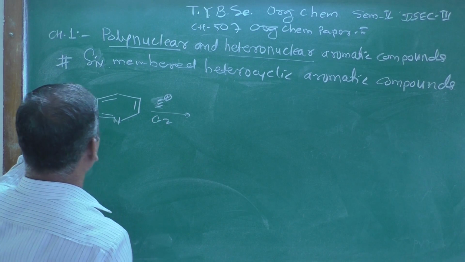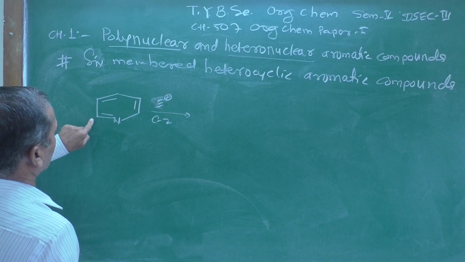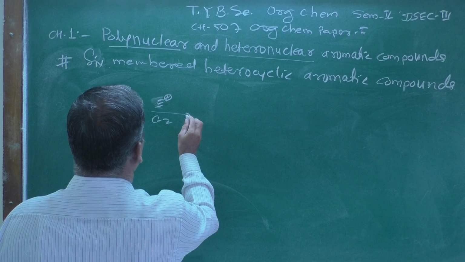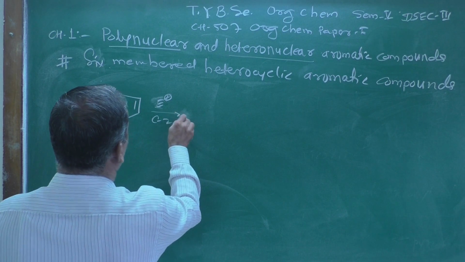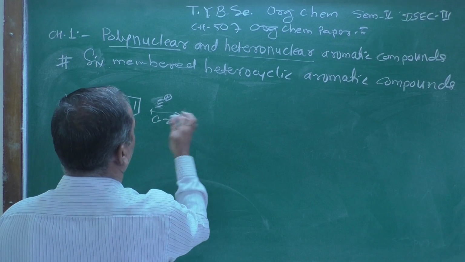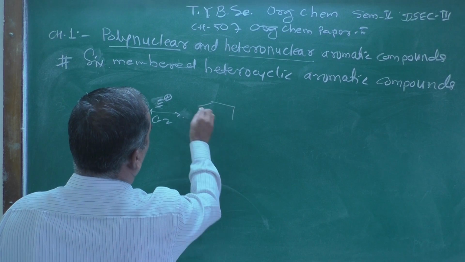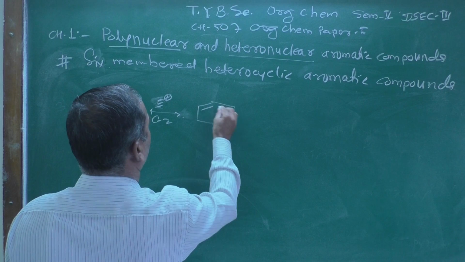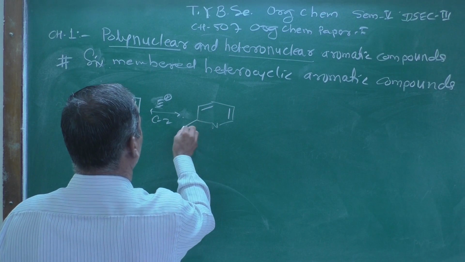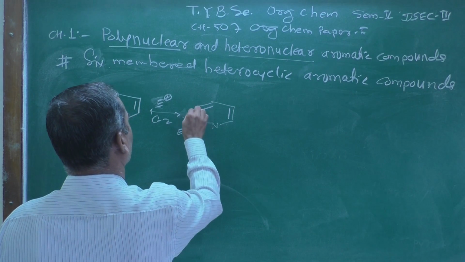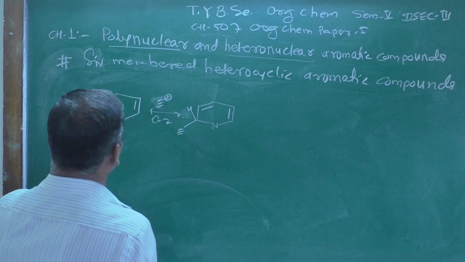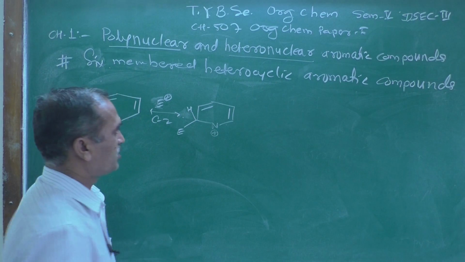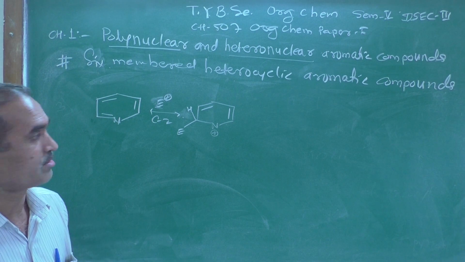Here, when the electrophile attacks at this position, what do you get when it attacks at the C2 position? You will get the structure with N, then a double bond here. One can show the electrophile here, and a hydrogen atom. When that double bond shifts here, the positive charge comes on that nitrogen.